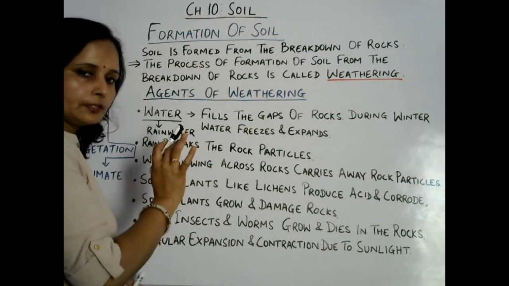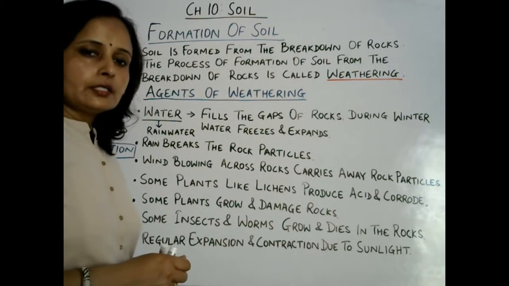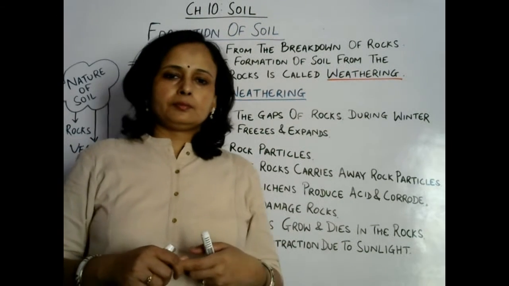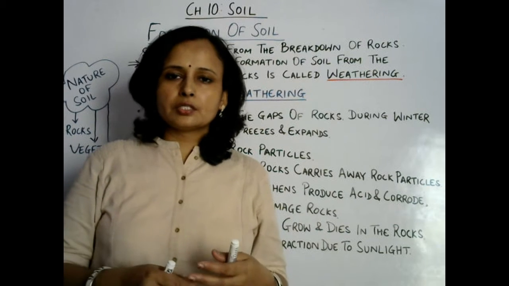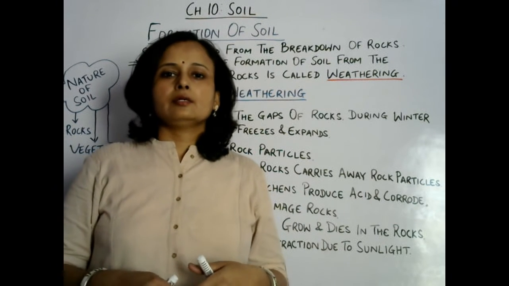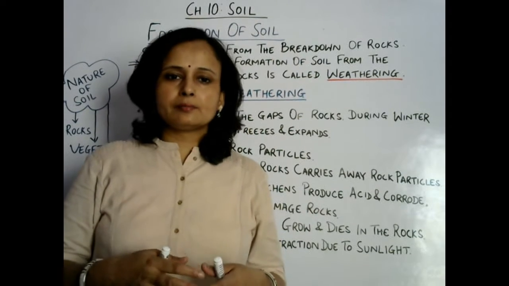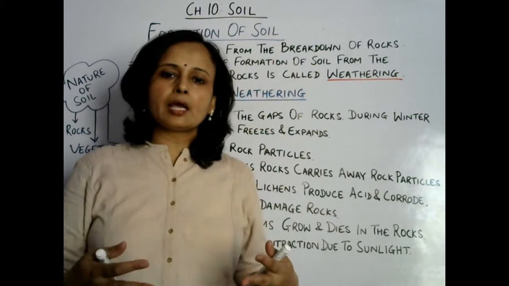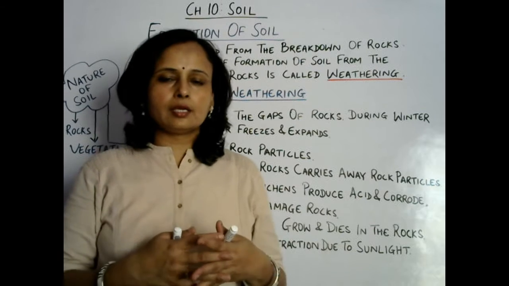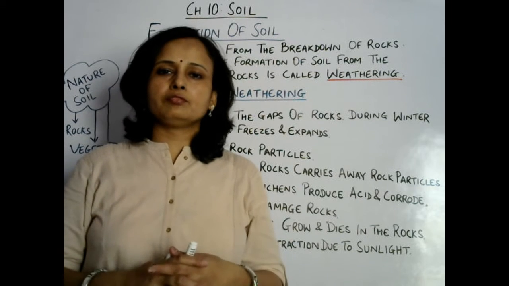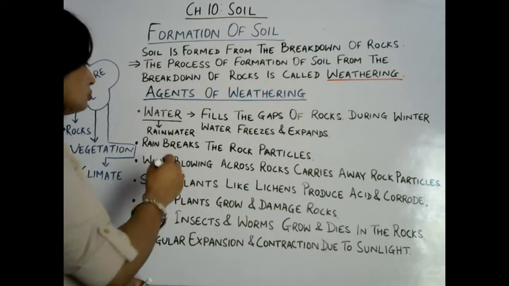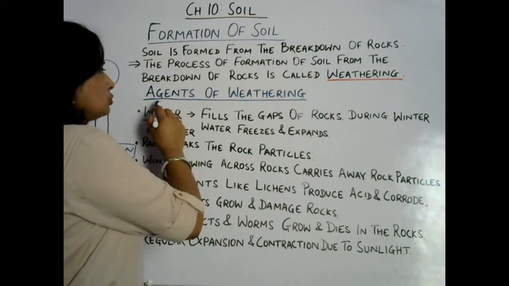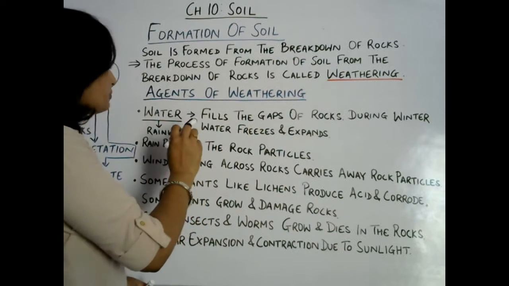First one is water, then after water rainwater, maybe river water, and wind, sunlight, some microorganisms, some plants, and some animals. All the natural things are responsible for formation of soil. So how does water play a role in the weathering process?